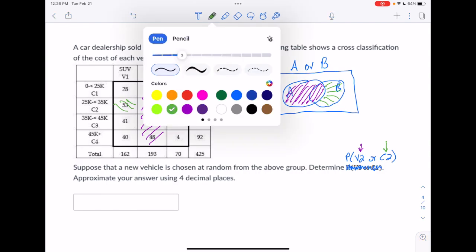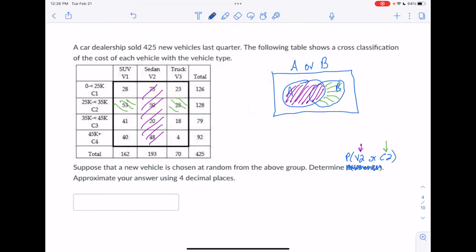So now what does that end up looking like when we do the probability? So probability of V2 or C2 is going to be out of the whole table, so the denominator is going to be 425.